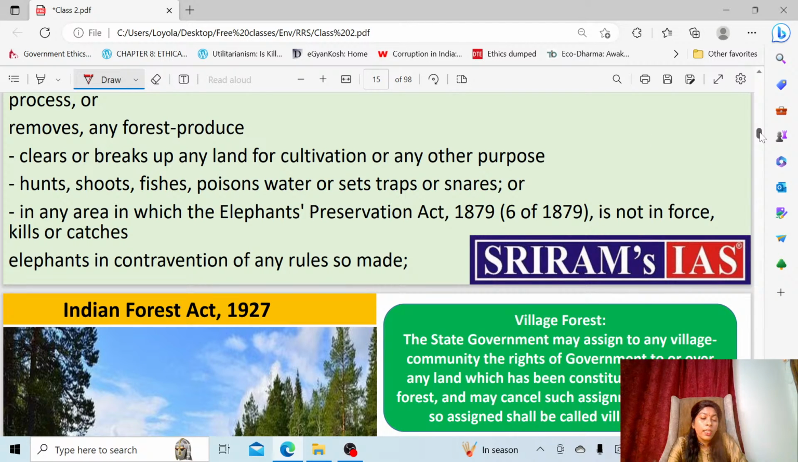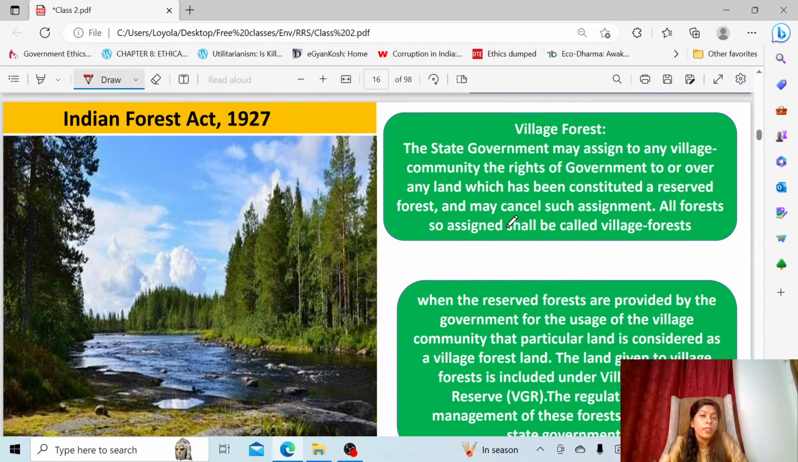So then come to the second kind of forest. It is the village forest. Now previously, in the reserve forest, the government had the ownership of the forest.